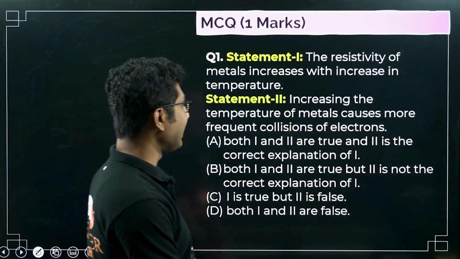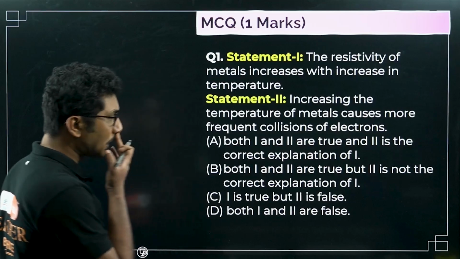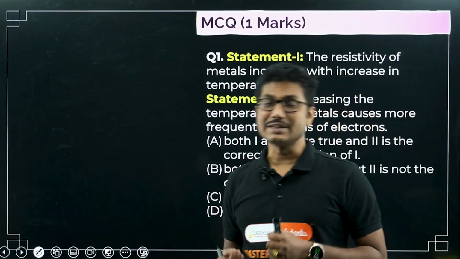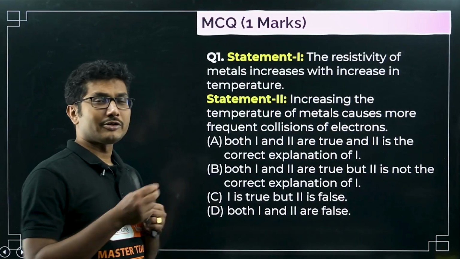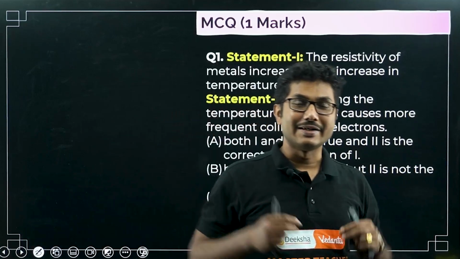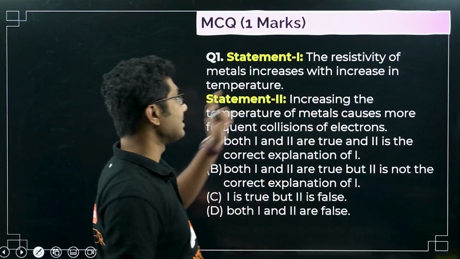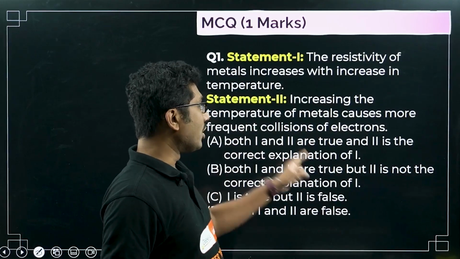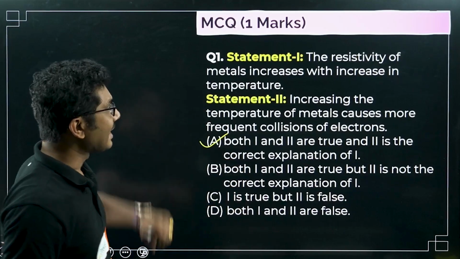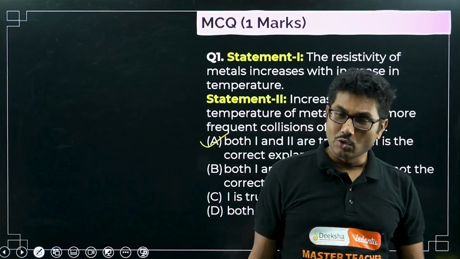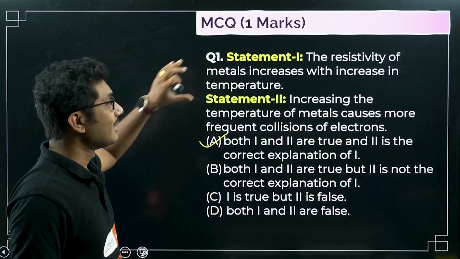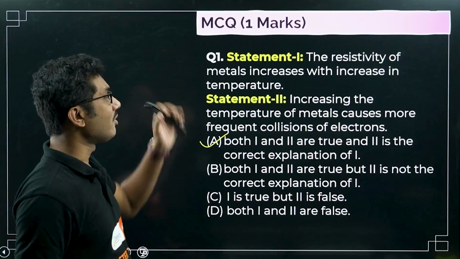Statement 2: increasing the temperature of metals causes more frequent collisions of electrons. This is also true. More frequent collisions of electrons actually increase the resistivity. More electrons are getting heated up, they collide with each other, and they find it difficult to travel from one end to another. That's why the resistivity increases. Both 1 and 2 are true, and 2 is the correct explanation of 1. So yes, this is the correct answer. It can come as an assertion and reason based question as well, and in that case also this is the correct answer. Both statements are correct, and statement 2 is the correct explanation for statement 1.